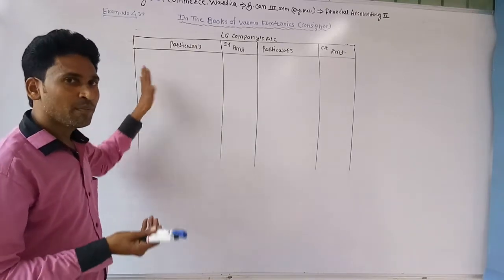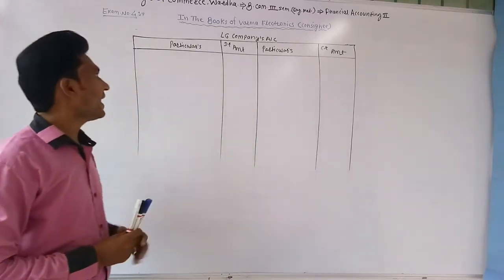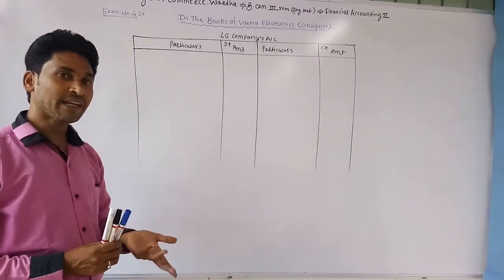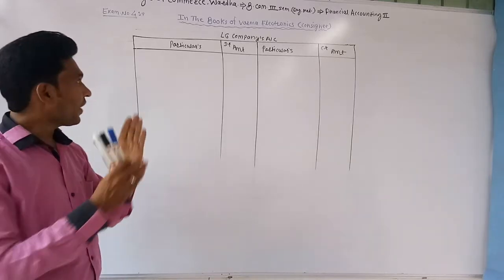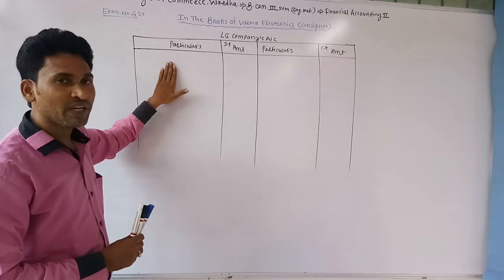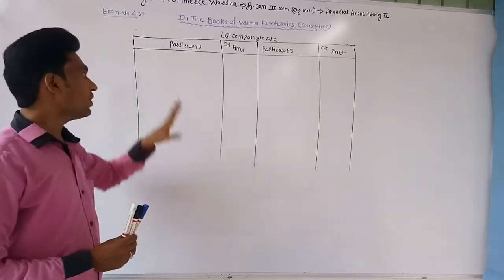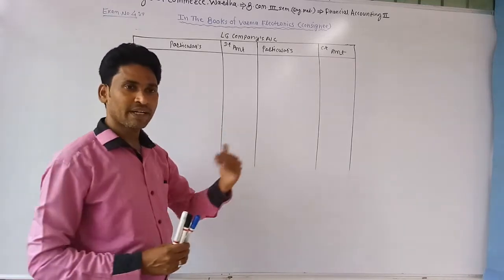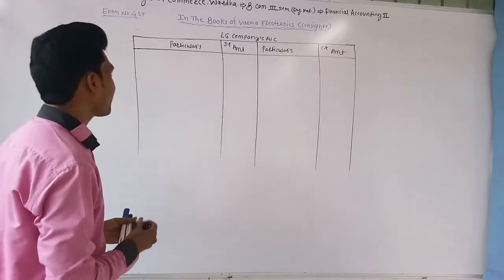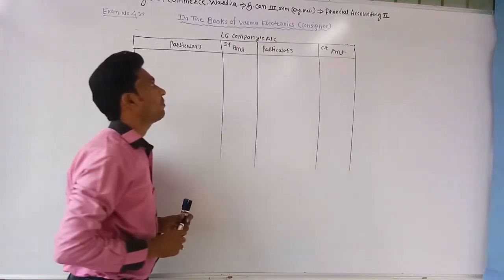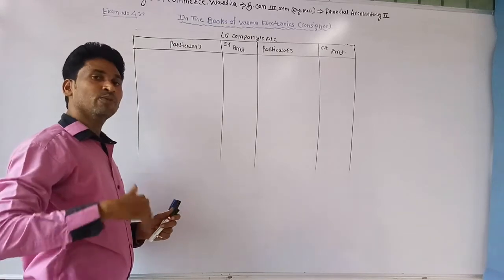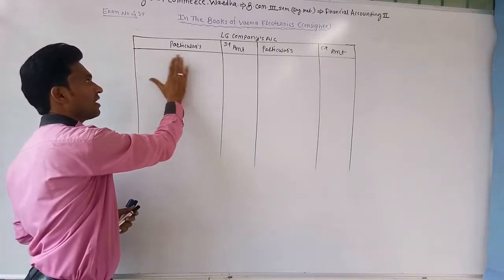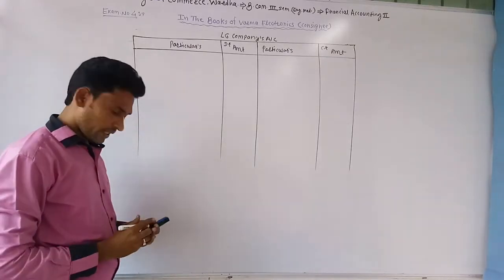Consignor's account is debited, because when it gave the check to LG company, LG company became the receiver. As per the rule of personal accounts, debit the receiver and credit the giver. When Verma Electronics gave the check to LG company, LG company became a receiver, so LG company's account is debited. And the check goes out of its hand, so the bank account is credited. Okay. So this is the entry passed by Verma Electronics at the time it gave the advance to its consignor: LG company's account debit and bank account credit.